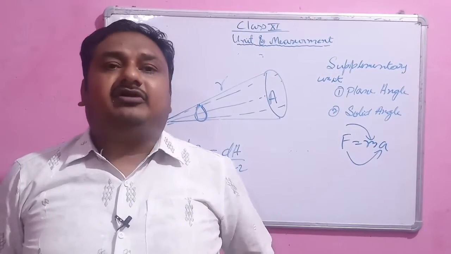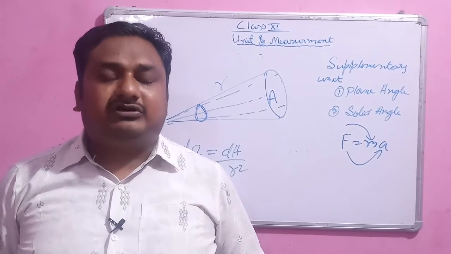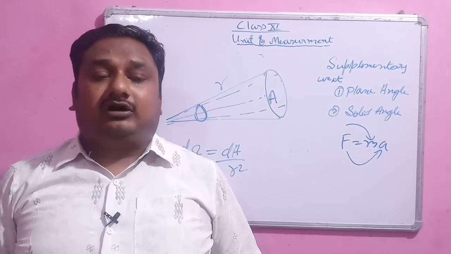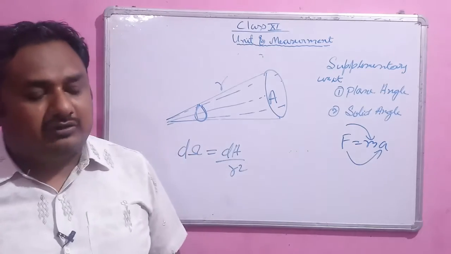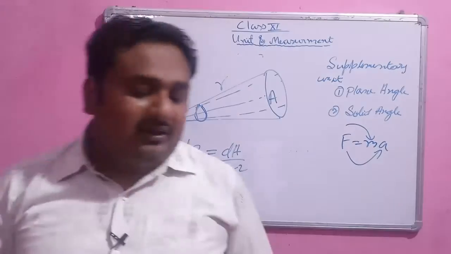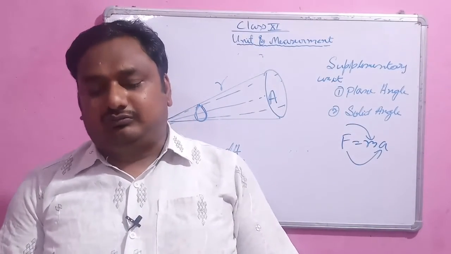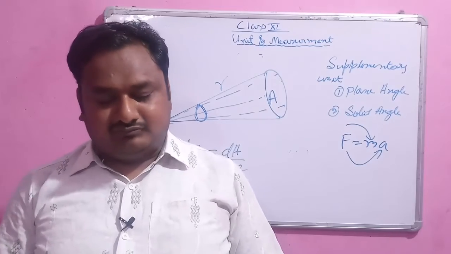So today we have discussed some things about units: what are fundamental units, what are derived units, and we have also discussed the 7 fundamental units. In the next lecture we will learn about the parallax method. That method is used to measure large distances.